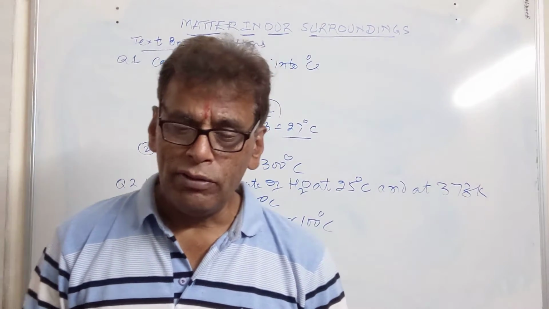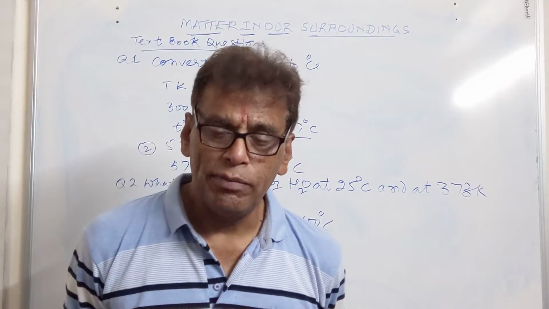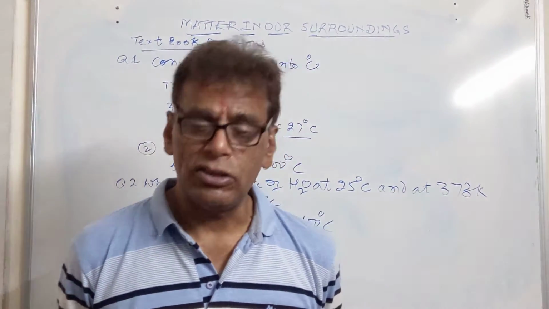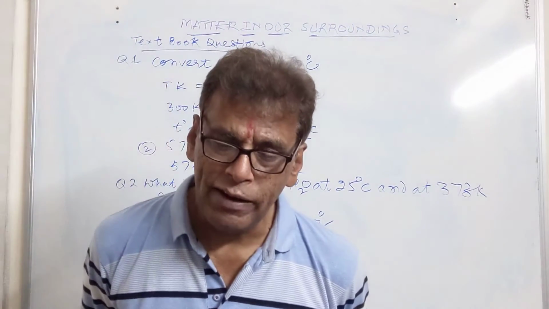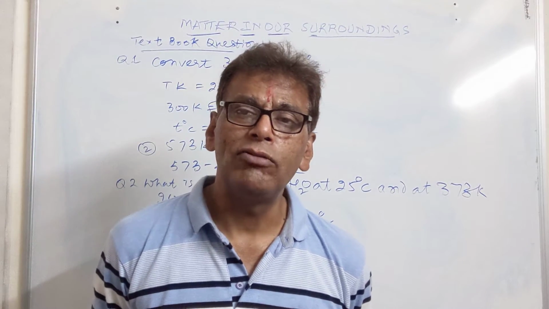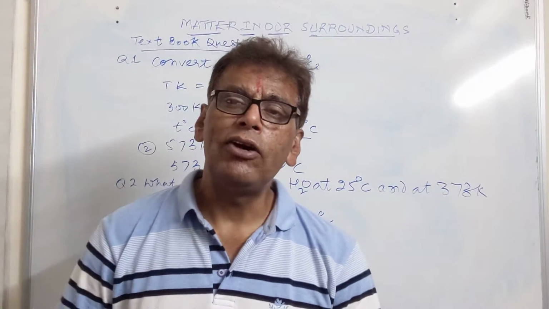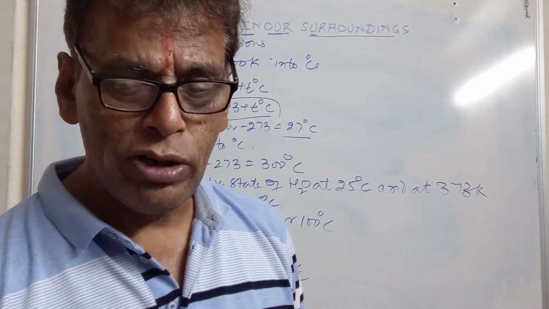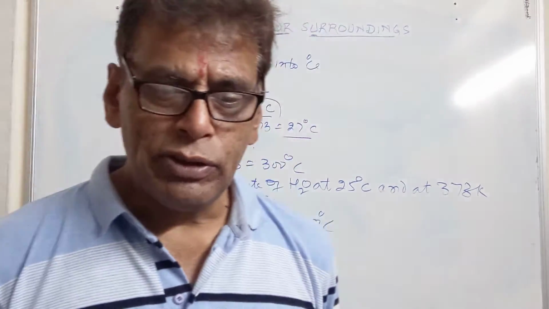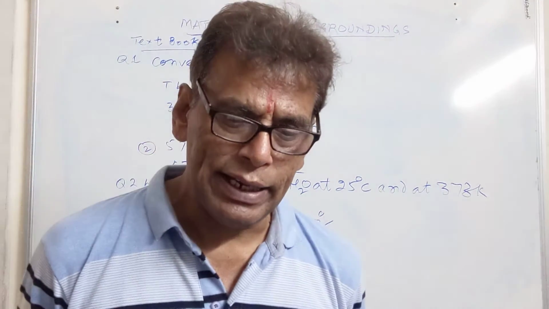Define solid. Solid is the state of matter which has definite mass, shape, and volume. Intermolecular forces are strongest in its particles. Define liquid. It is the homogeneous state of matter which has definite mass and volume, but no definite shape. What is gas? Gas is that state of matter which has definite mass only, with no definite volume and no definite shape. What are fluids? The substances which can flow are called fluids, for example, liquids and gases.